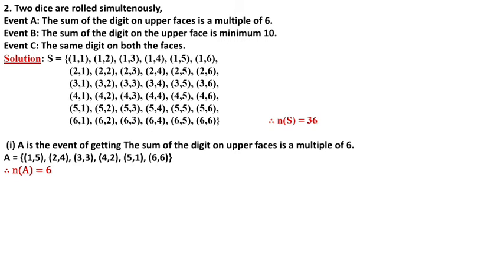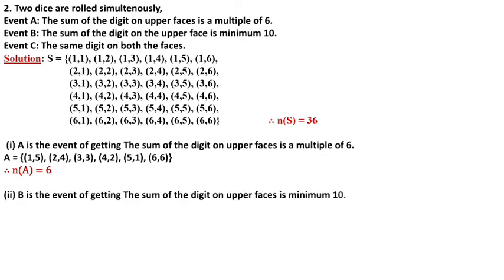Now B event is given. The sum of the digits on the upper face is minimum 10. Minimum 10 means lowest 10. If it is more, then also okay, means 10, 11, 12, whatever it is. So whose addition is 10, 11, 12 we can take here. 4 plus 6 is 10, 5 plus 5 is 10, 5 plus 6 is 11, 6 plus 4 is 10, 6 plus 5 is 11, 6 plus 6 is 12. So minimum 10 means 10 and more than 10 we can take here. So number of B is 6.